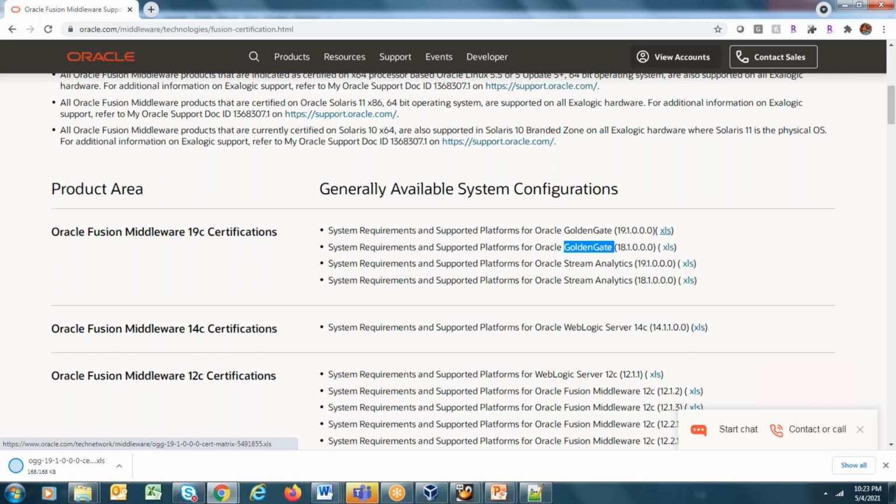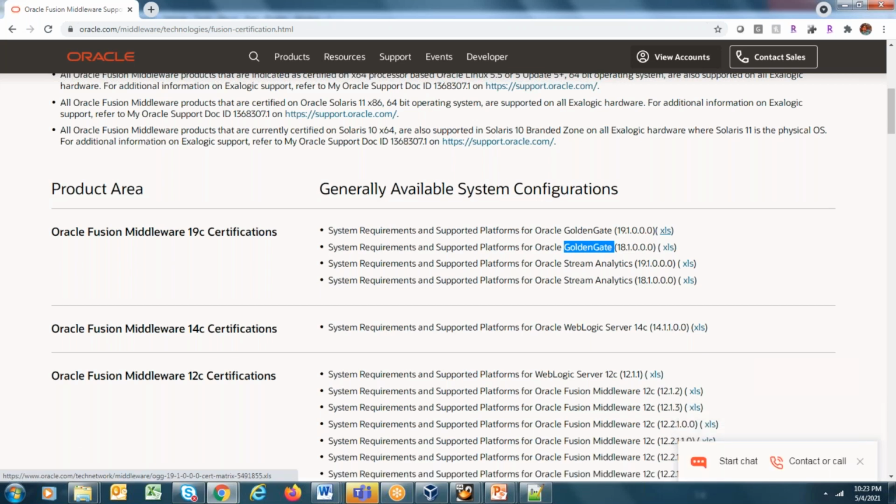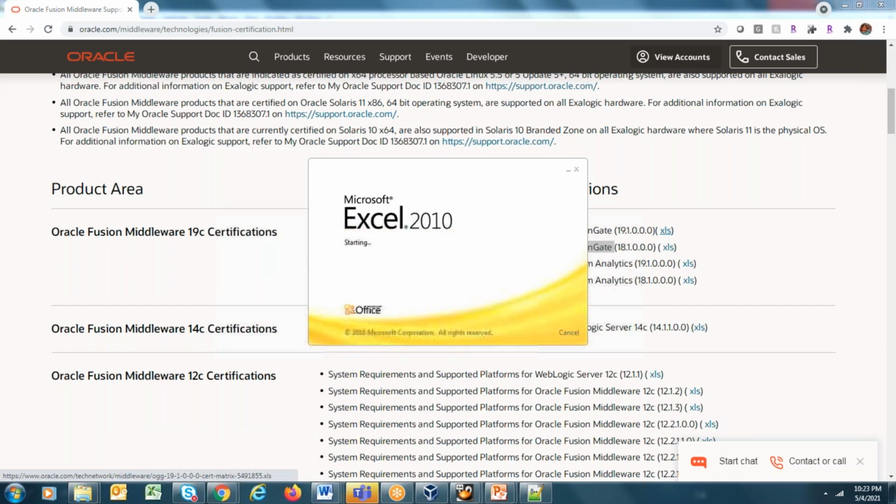See, I repeat this a lot. You have to understand one thing. The product is owned by Oracle. If they are releasing something, internally they must have done a lot of testing, right? So do trust them.